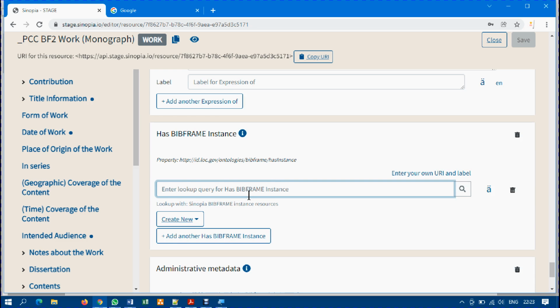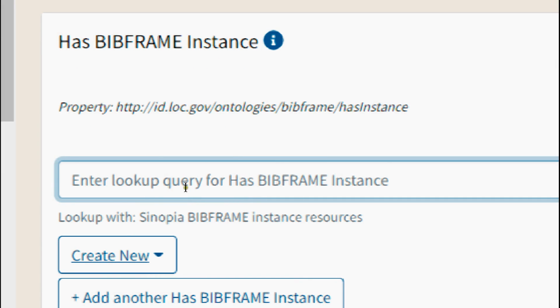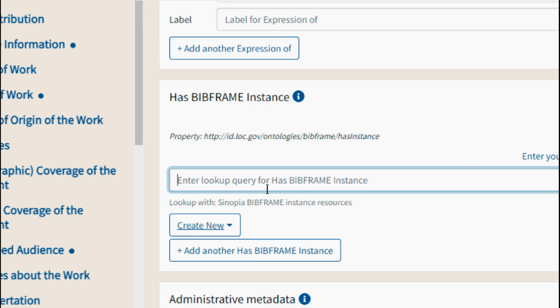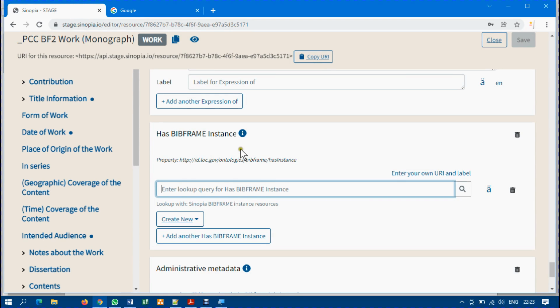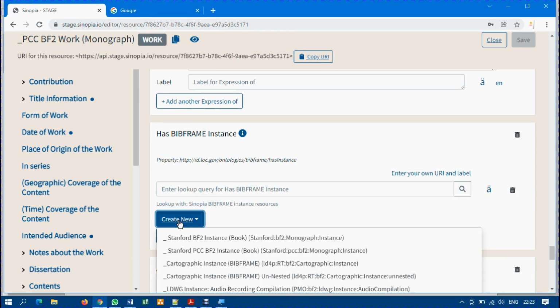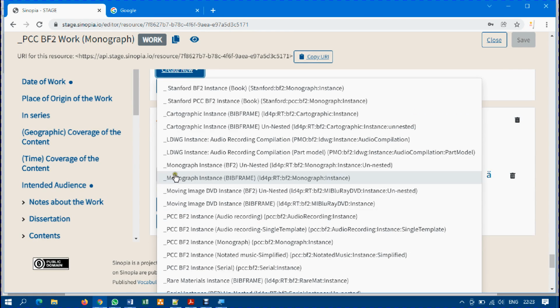You can see, let me just zoom out so that you can see. Enter lookup query for has BIBFRAME instance. So what I simply need to do in order to create my instance is click on create new. I'm going to click on create new, and I'll navigate down here and look for monograph instance BIBFRAME. Can you see here? I'll click.